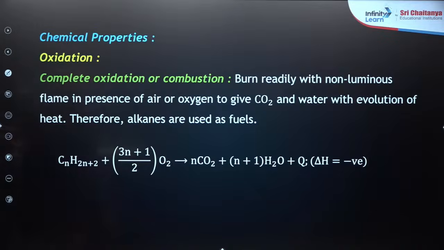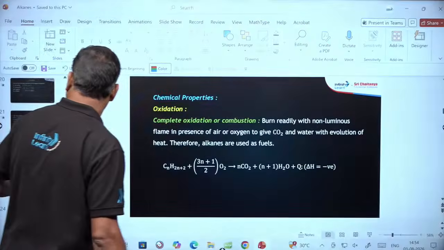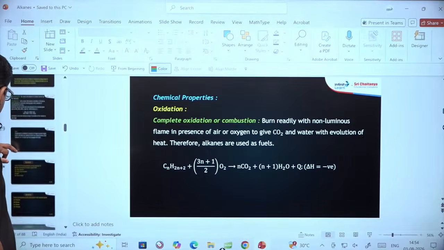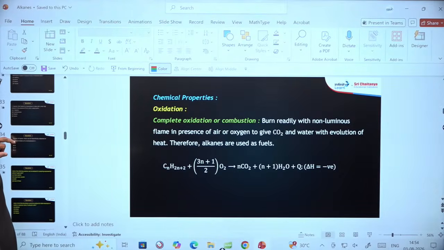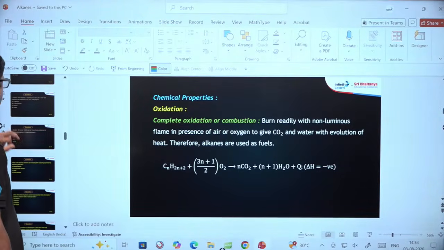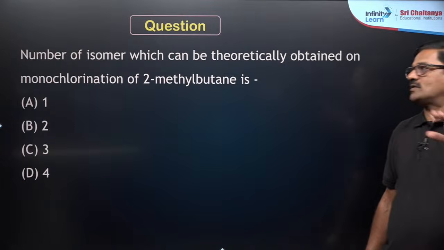And moving ahead, chemical properties, we already had a discussion about this. And let me check a couple of questions. It is a super awesome question.